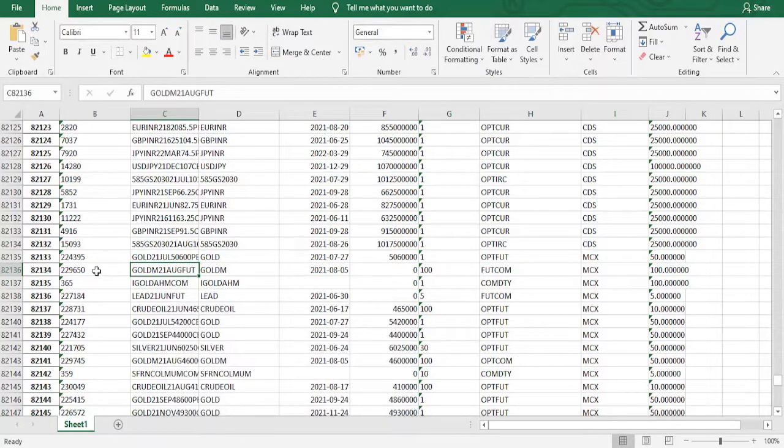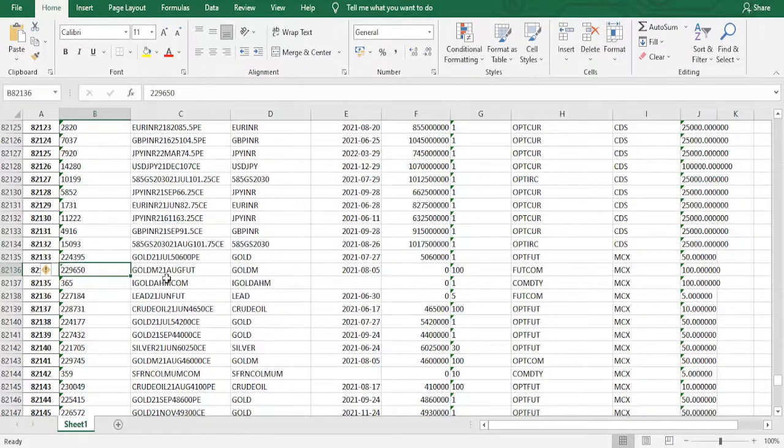Gold M. So it is an M6 instrument. The instrument number, or token, is 229650, and the name of the symbol is Gold M 21 AUG Future FUT. The name of the instrument is Gold M and the expiry date is 2021-08-05. Then there is no strike price because it is a future.